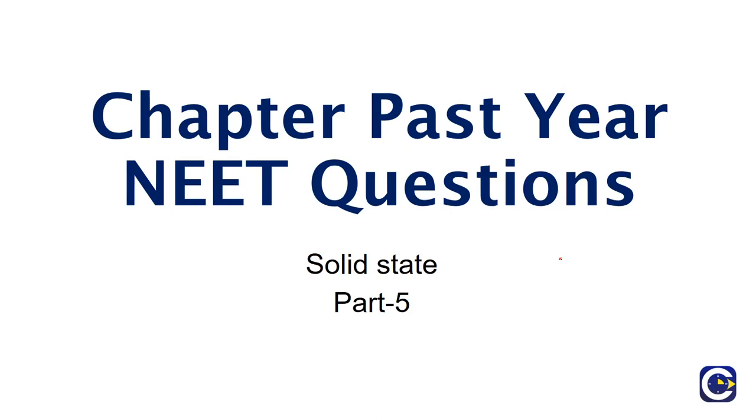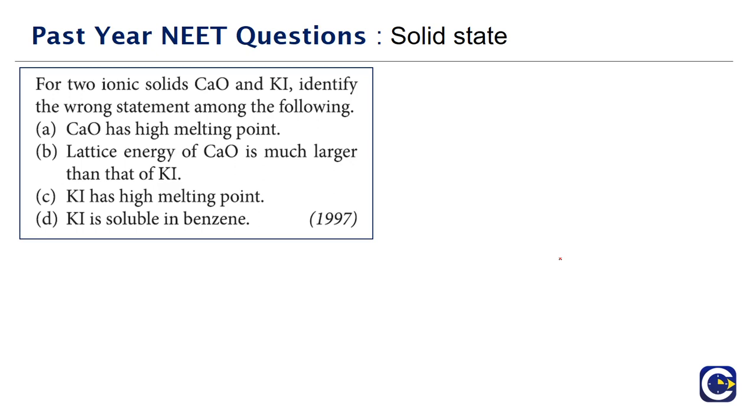Hello everyone, this is part 5 on past year NEET questions from the topic solid state. We'll start with a question that has come in the year 1997. For two ionic solids, calcium oxide and potassium iodide, identify the wrong statement. So we have to identify which of them is the wrong statement.